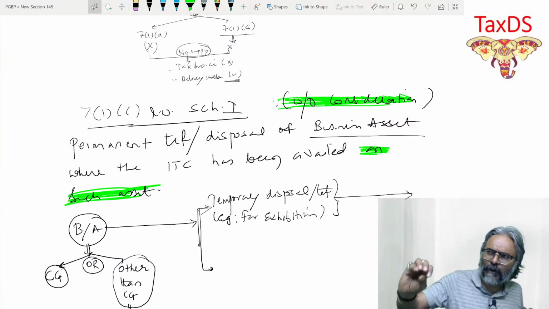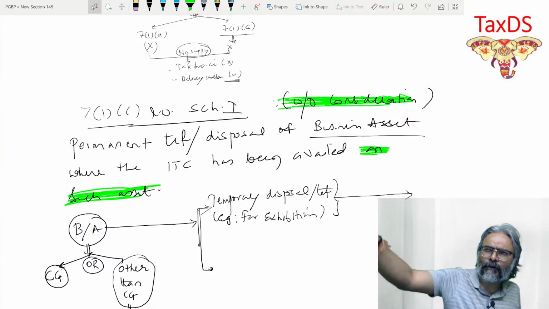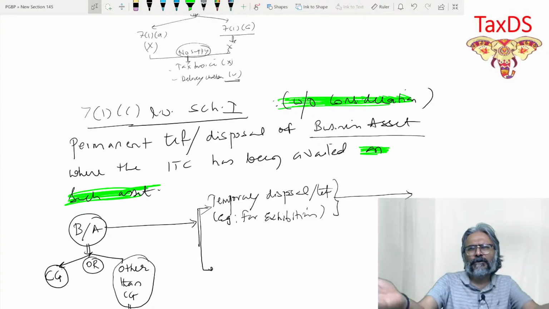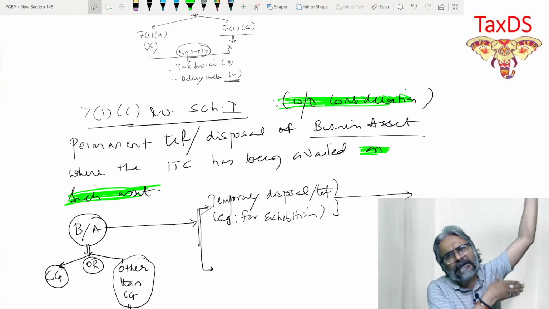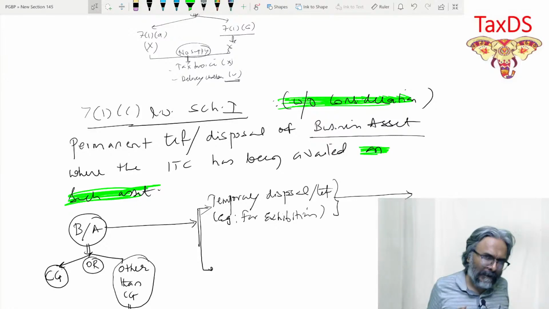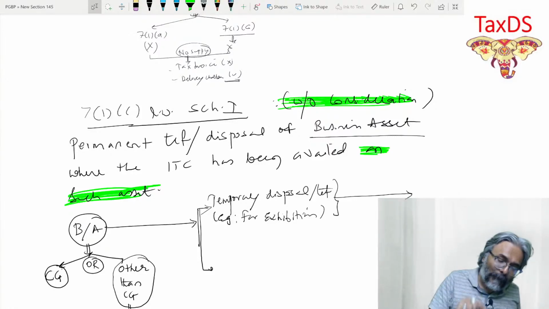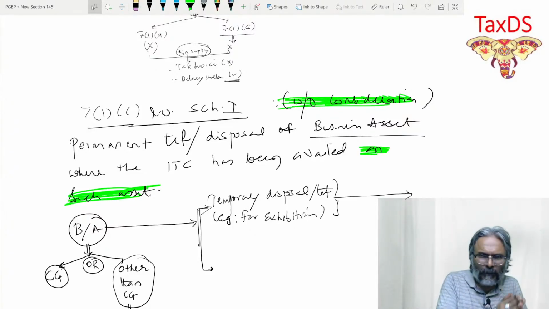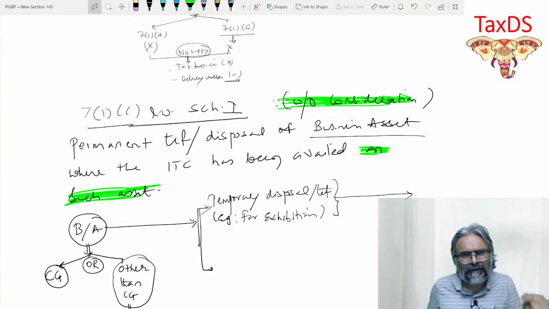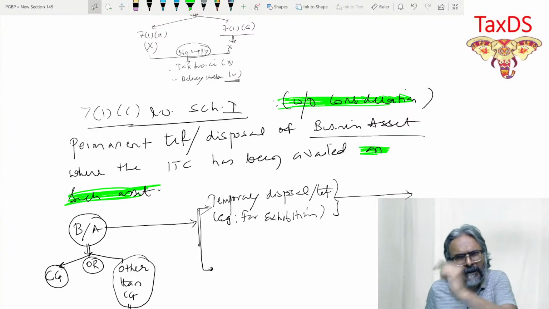If you are saying that, sir, it is a letting out of the business asset, then obviously you are getting a rent. That is a consideration. In that example, I would put it in 7(1)(a). Why would I put it over here? Isn't it? If I'm putting the example over here, essentially it implies without any consideration. So one thing you people have concluded is that, sir, under 7(1)(c) read with Schedule number 1, it is not a supply.